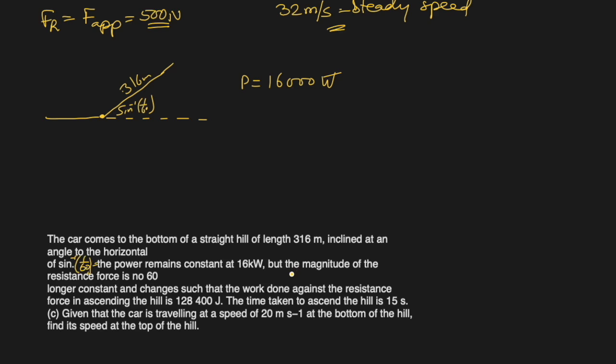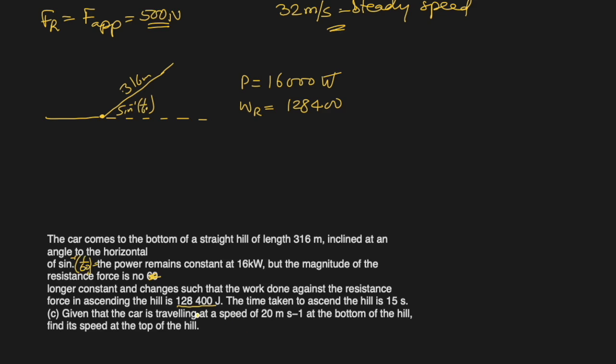Watt. The magnitude of the resistance force is now no longer constant and changes such that the work done against the resistance force in ascending the hill is 128,400.